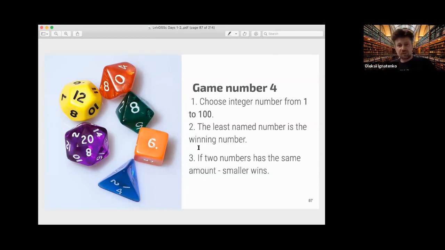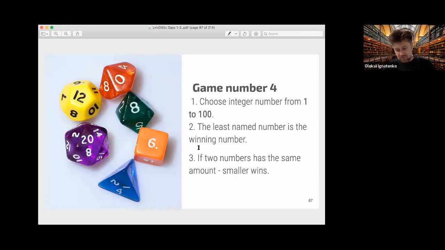There is no obvious equilibrium and no obvious strategy for winning, and the winning numbers are really heterogeneous. In one game you can have 1 winning, in another game 13, and in another game 7, and it seems there is no connection.